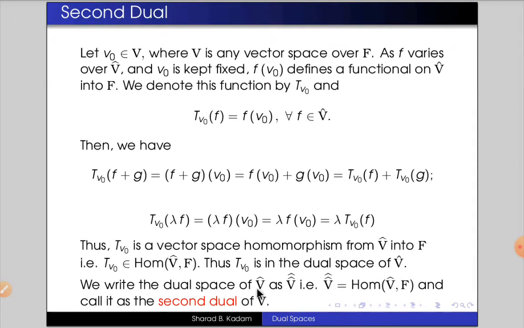We write the dual space of V hat as V double hat, that is, V double hat equals the vector space which is the set of all vector space homomorphisms of V hat into the vector space F, and we call it the second dual of the vector space V. So this is the definition of the second dual of the vector space V.